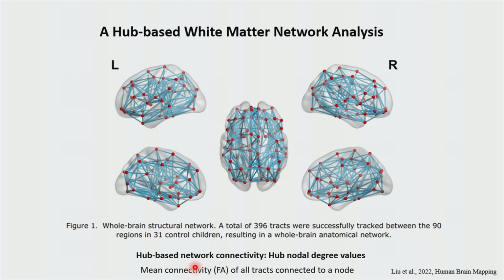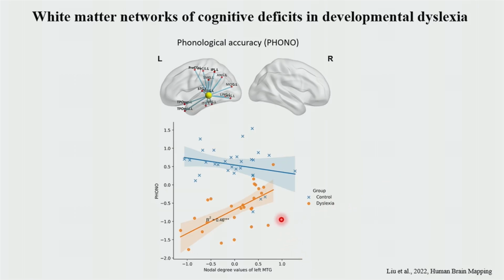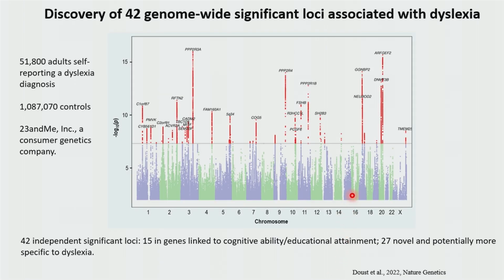We used this hub-based network connectivity, the hub nodal degree value, to calculate the nodal degree of each region of interest of the brain and see whether it correlates with the phonological ability of dyslexic children. And we found that in dyslexic children, the nodal degree of the left middle temporal gyrus can predict their phonological ability.